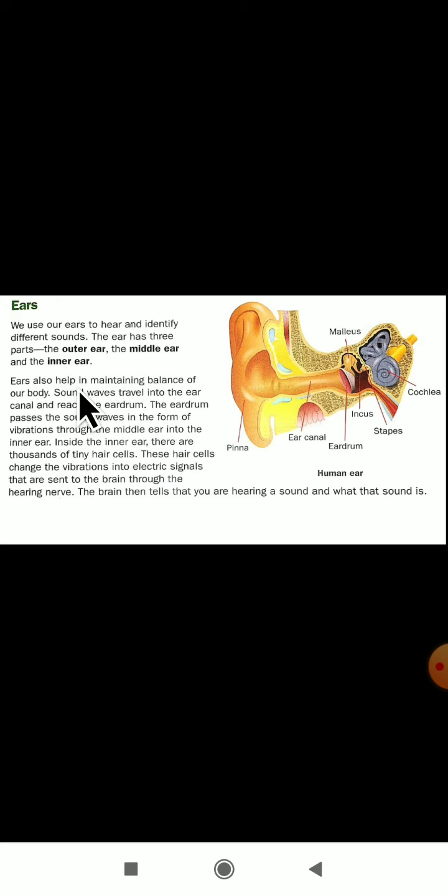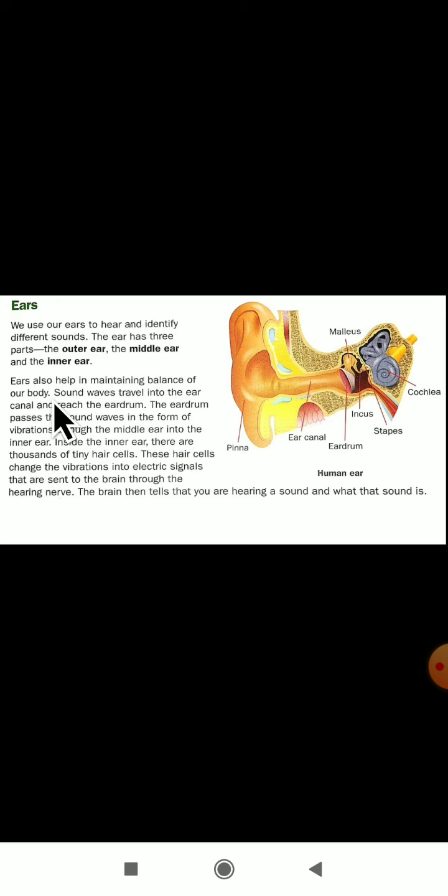The ear also helps in maintaining the balance of our body. See, dear students, this is another function of the ear. Nam body balance igneಲ್ಲ ನಮ್ಮ ಬಾಡಿ ನಾವು ಬ್ಯಾಲೆನ್ಸ್ ಮಾಡ್ತೀವಿ. So the ear also helps to balance our body. That is the point they are telling here.